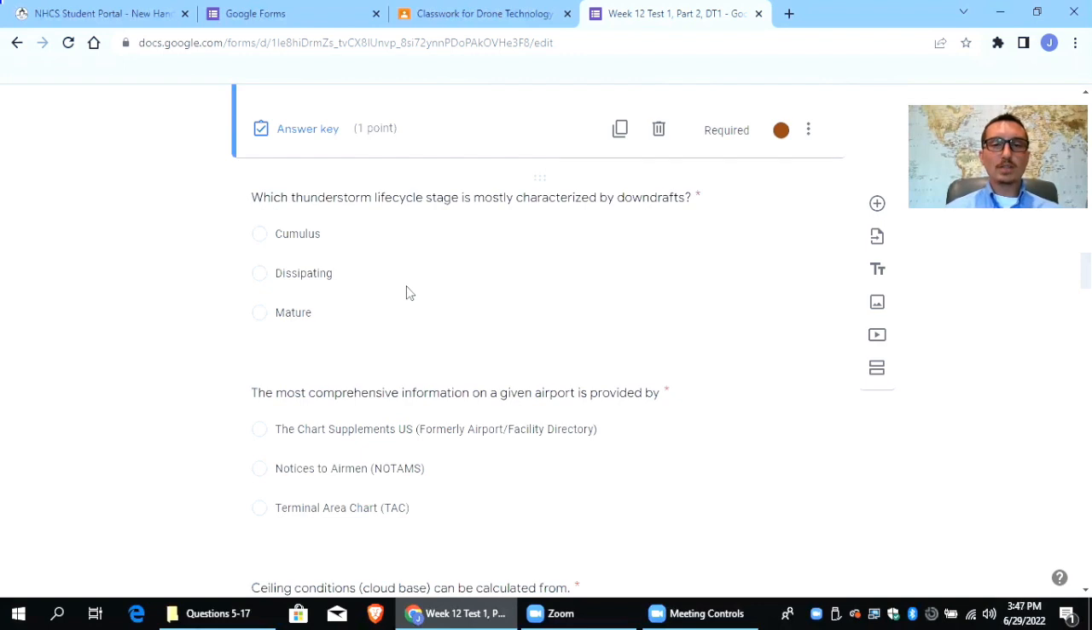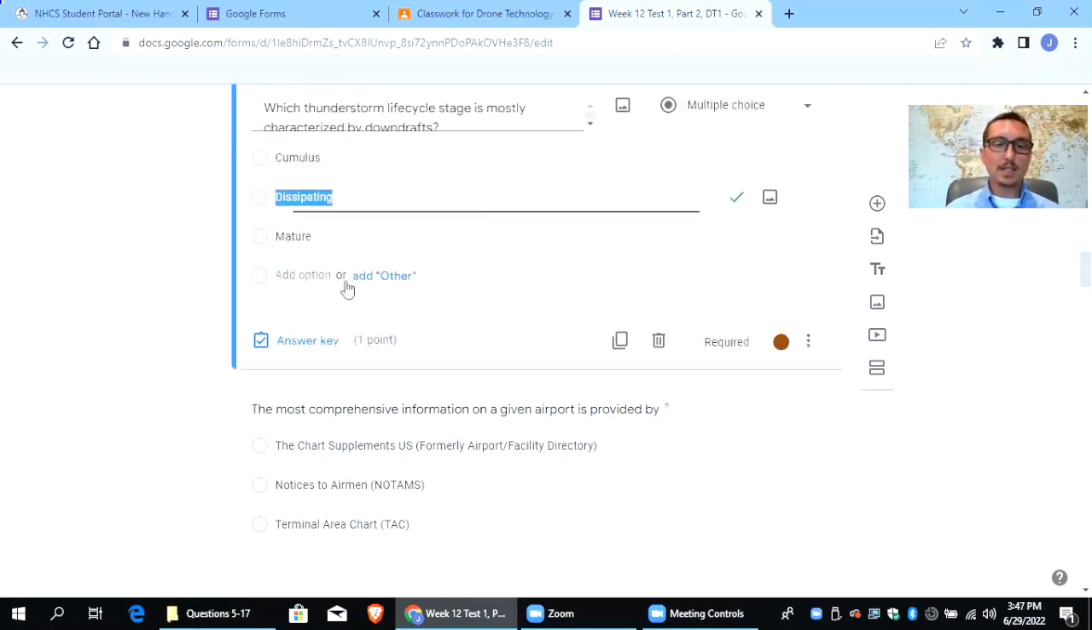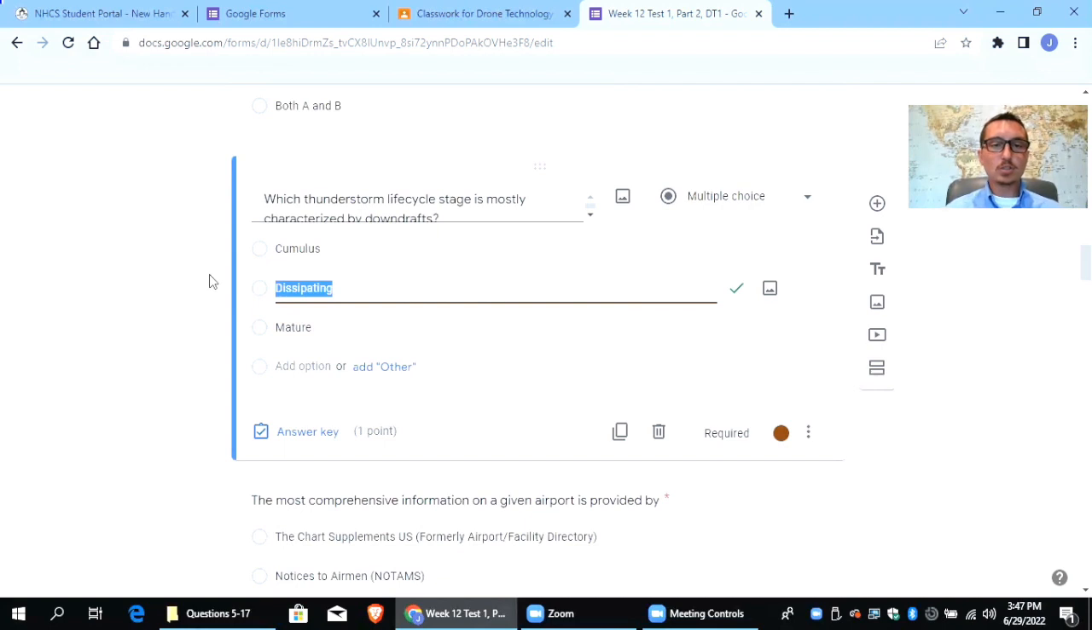Which thunderstorm life cycle stage is mostly characterized by downdrafts? Here, these are the 3 life cycle stages. Stage 1 is cumulus, and that's characterized by updrafts. Stage 2 is mature, and that has updrafts and downdrafts. And stage 3 is dissipating, and that's the correct answer here. That's mostly characterized by downdrafts. In stage 3, you're pretty much only seeing downdrafts, and that's as the storm starts to die out.